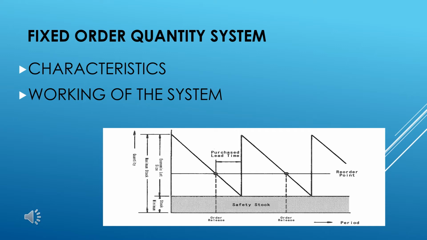The time interval between two deliveries is not constant. It might vary from time to time. Another assumption is that the reordering level equals the safety stock plus the average consumption during lead time.